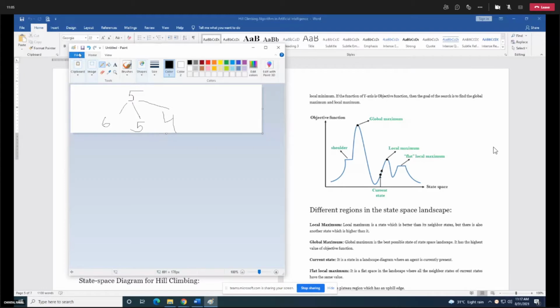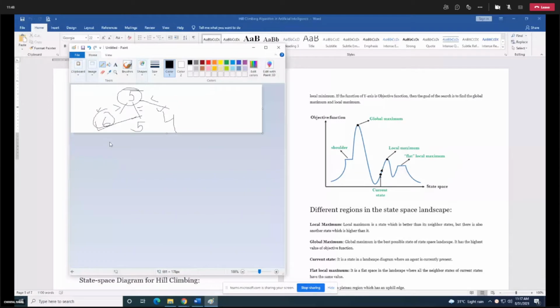I am here at 5 and I have to move next in my algorithm. And there are 3 possible moves from my current step. One which is having heuristic function value of 6, other is having 5 and other is having 4. Now using hill climbing procedure, which one will I choose over here? I will go for 6 because it is the increasing value. See, 5 is equal, 4 is less. This is greater than 5. So we always tend to go for an increasing value of heuristic function.